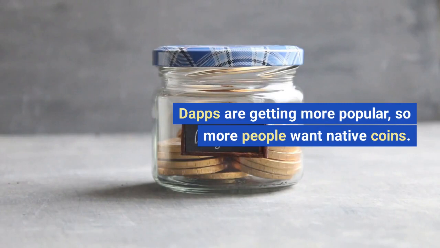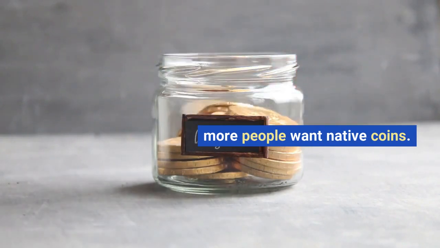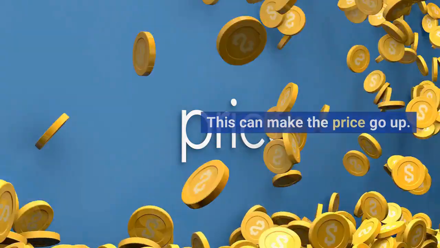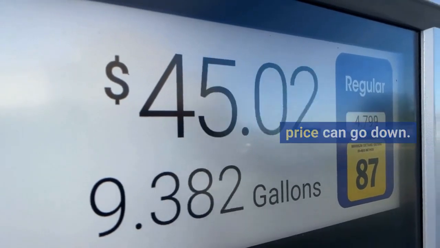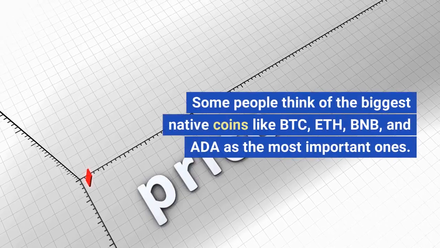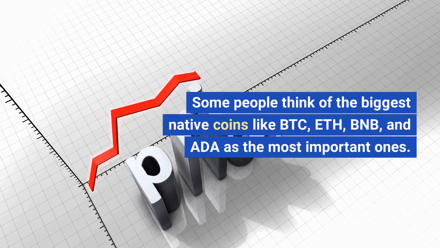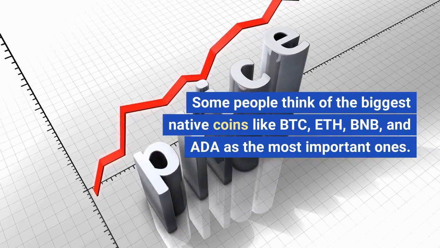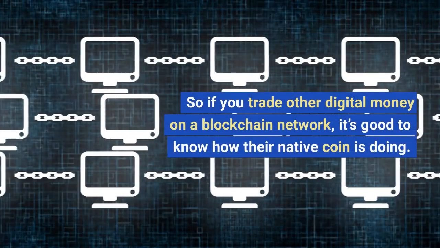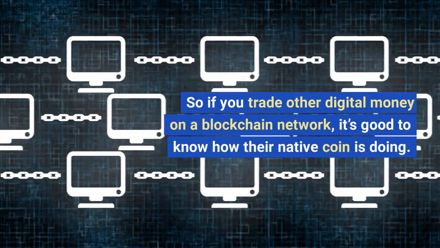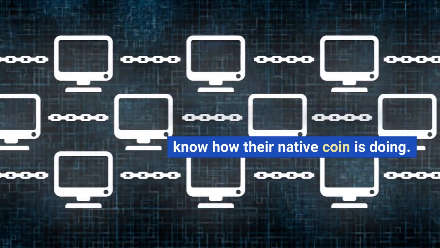dApps are getting more popular, so more people want native coins. This can make the price go up. But if fewer people use dApps, the price can go down. Some people think of the biggest native coins like BTC, ETH, BNB, and ADA as the most important ones. So if you trade other digital money on a blockchain network, it's good to know how their native coin is doing.